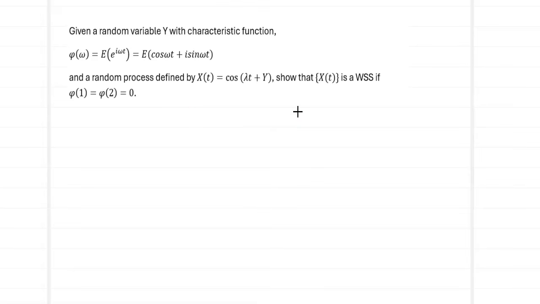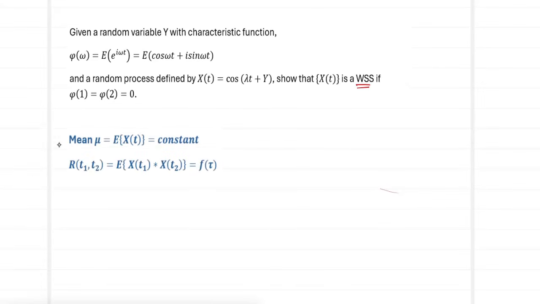The end target is nothing but to show that it is going to be a WSS. We know that there are going to be two conditions to be satisfied for a wide sense stationary process. We will try to recollect them quickly. The first condition being the mean of the random process must be a constant. And the second condition is that the autocorrelation function R of t1, t2, which is defined as expected value of x of t1 product x of t2, must be a function of tau. If these two conditions are satisfied, then we can call the random process to be a WSS process.